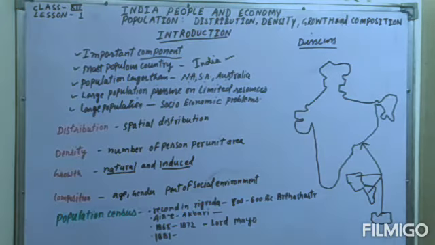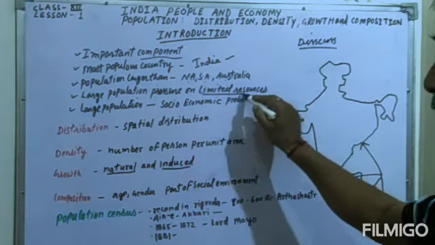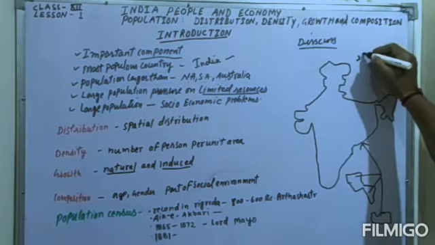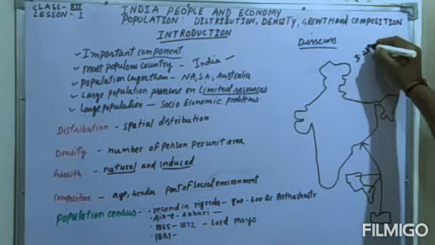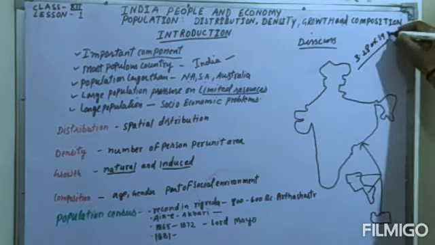And you know very well, overpopulated countries have pressure on their resources. That is very important, because India's area is only 3.28 million square kilometers.